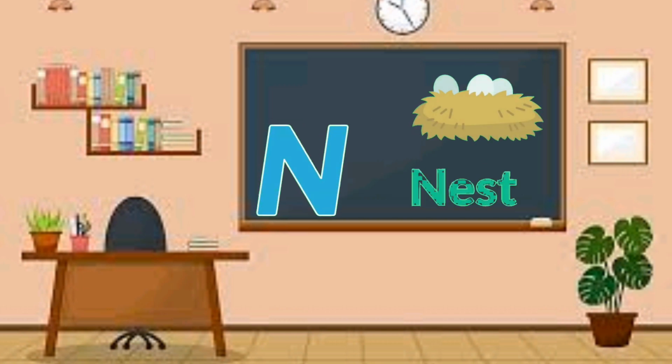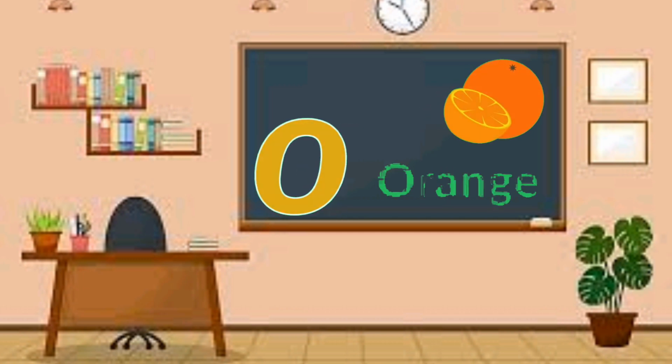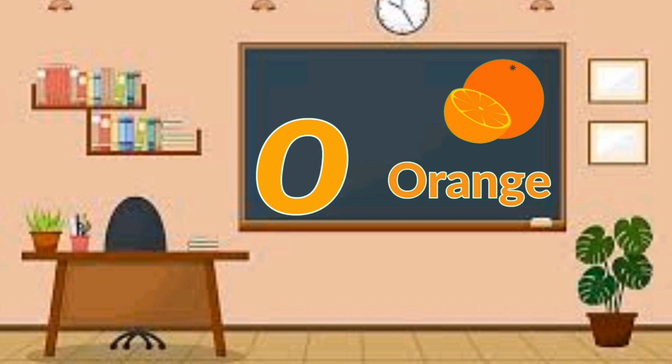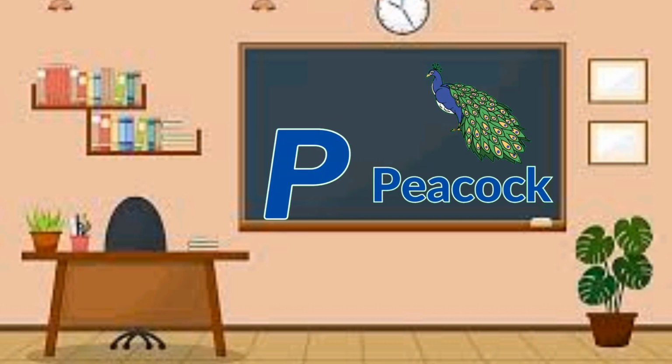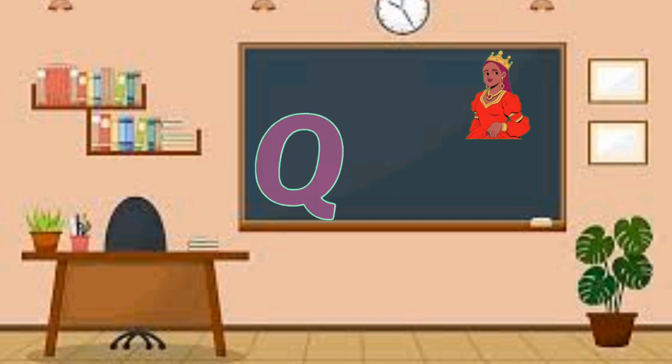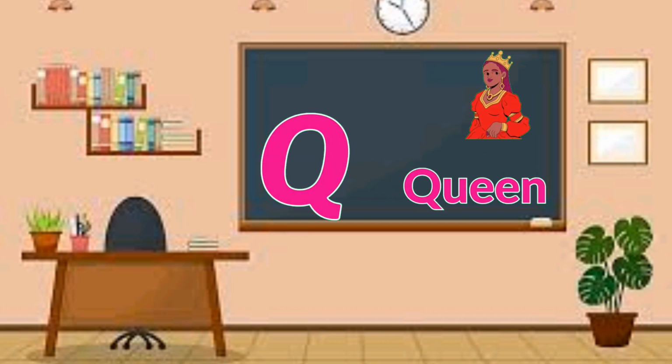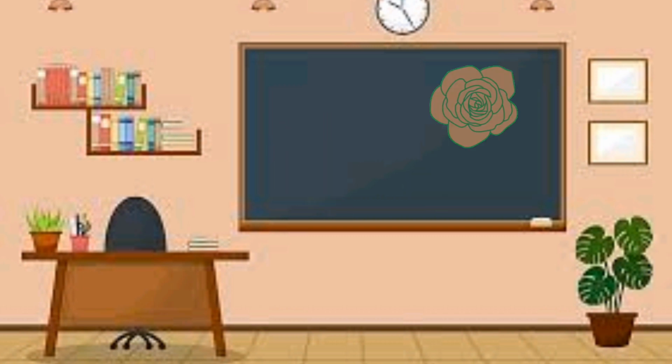M is for monkey. N is for nest. O is for orange. P is for peacock. Q is for queen. R is for rose.